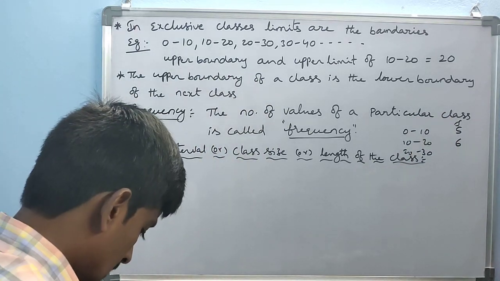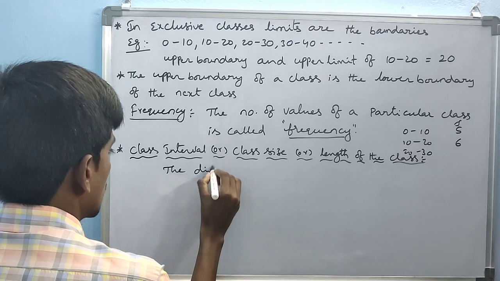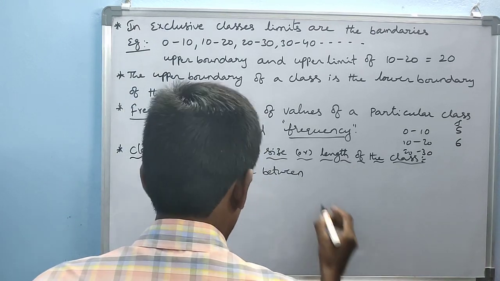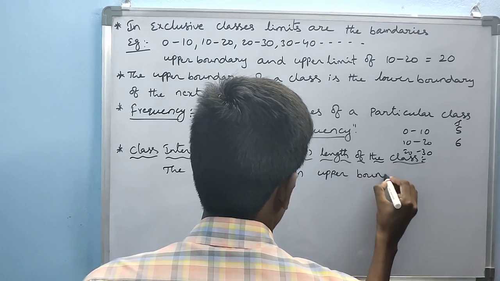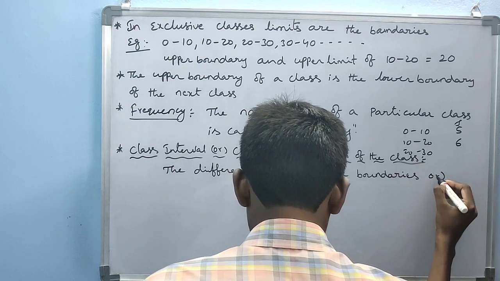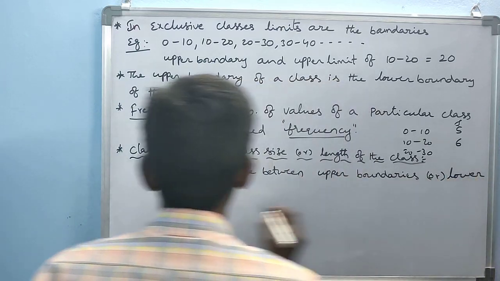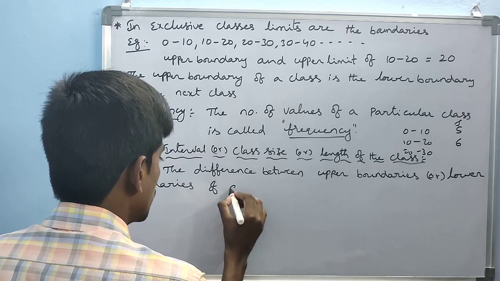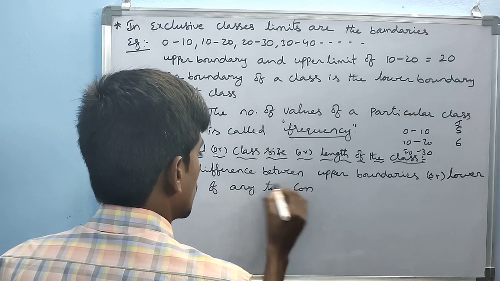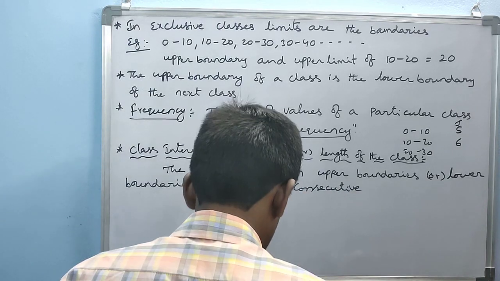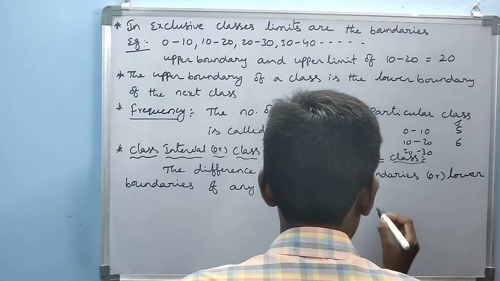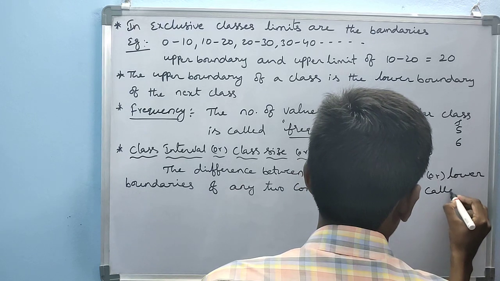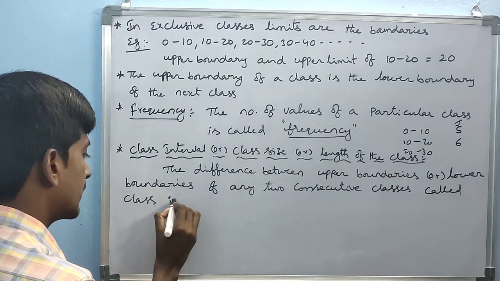This is the difference between upper boundaries or lower boundaries of any two consecutive classes, called class interval.